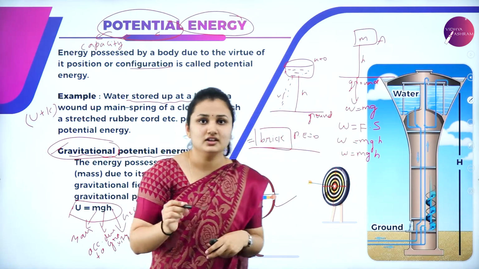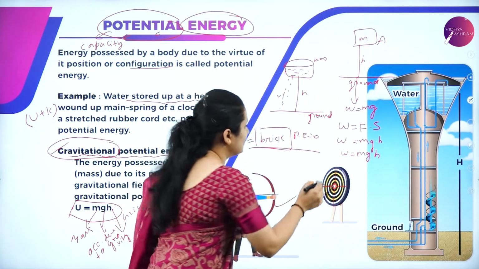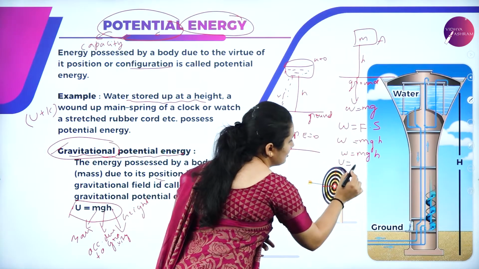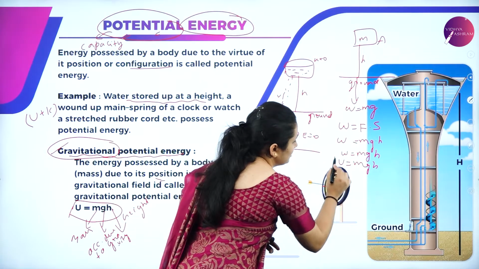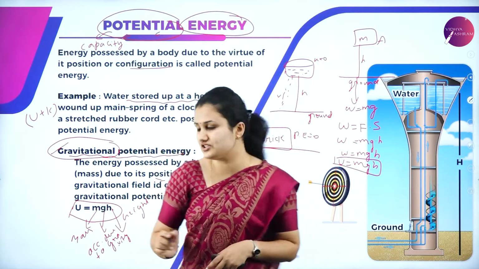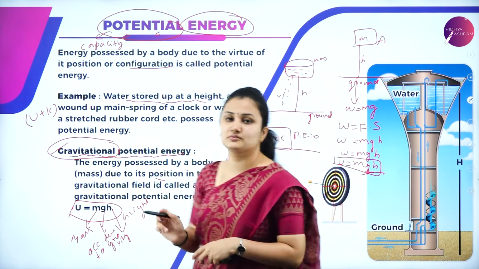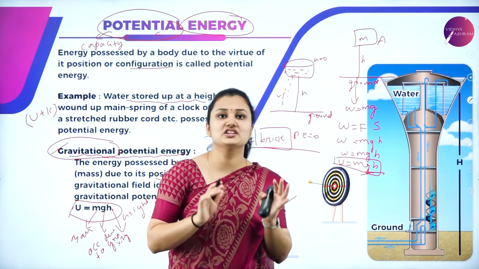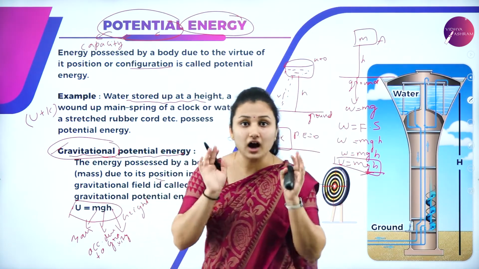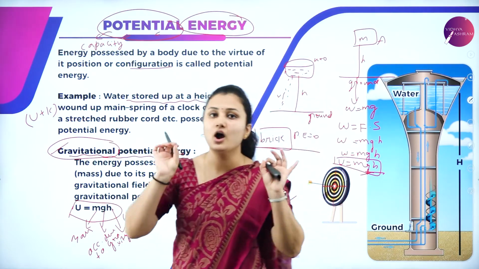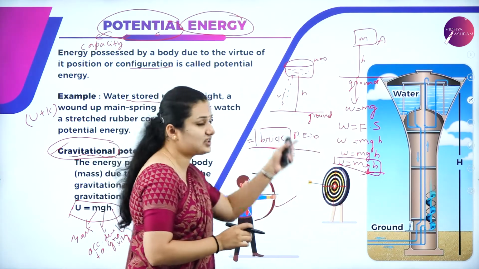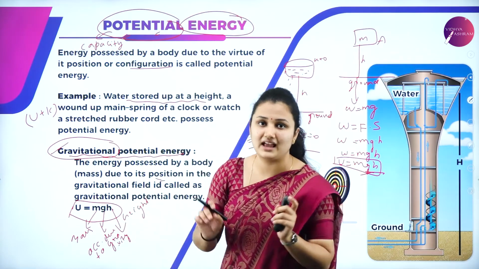The work done is stored in the form of potential energy. So U is equal to mgh. You can see here, U is equal to mgh, where m is the mass, g is the gravity, and h is the height to which I have raised the object. This is the gravitational potential energy.